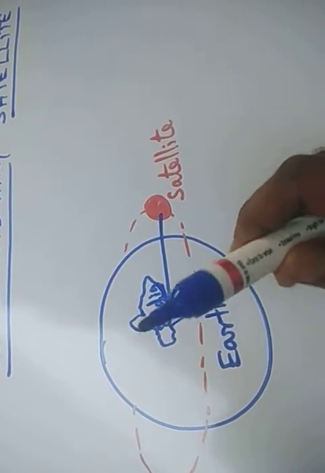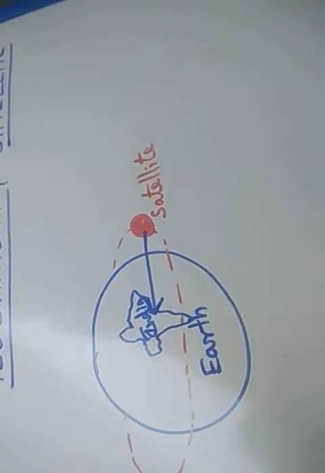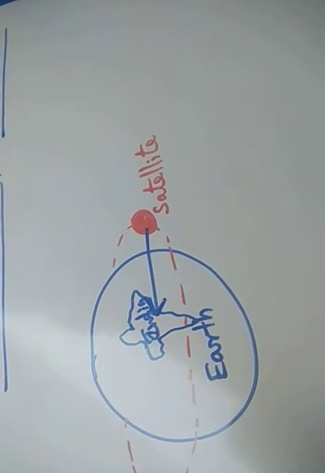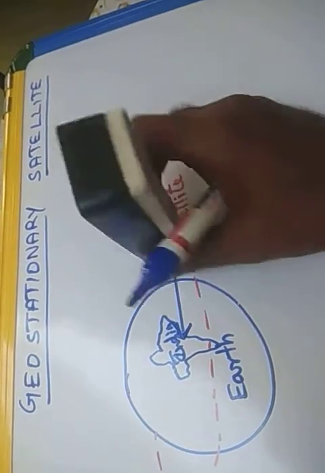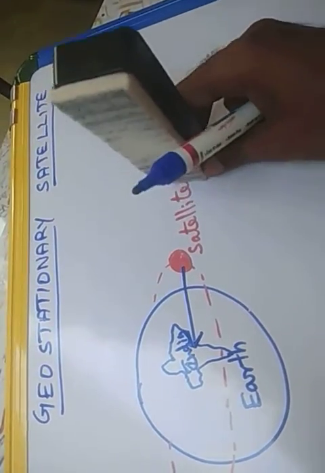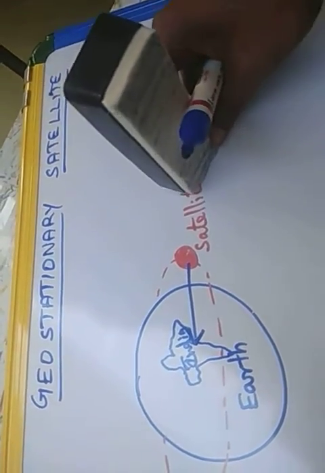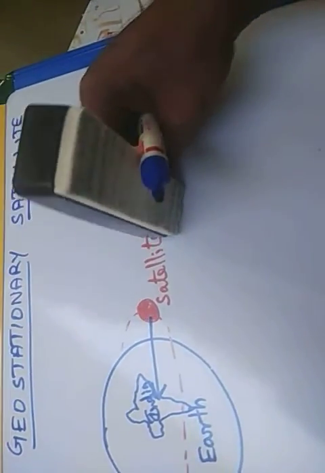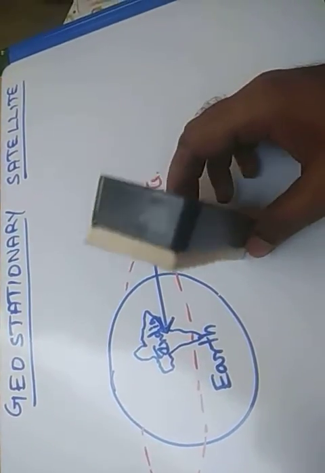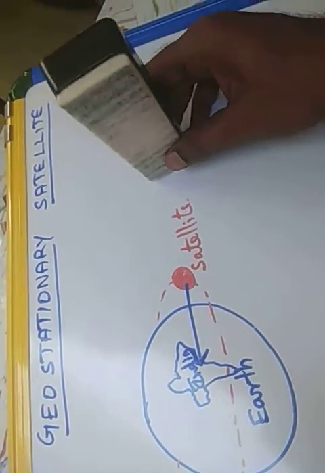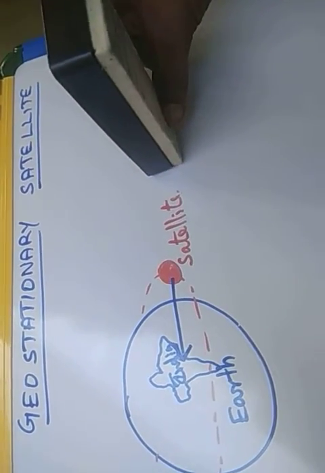Whenever the Earth is rotating, let us assume that this is the Earth. So the Earth is like this, and this white color is India. Whenever the Earth rotates, India is also rotating in some direction. So now we can take that India is rotating in this direction.